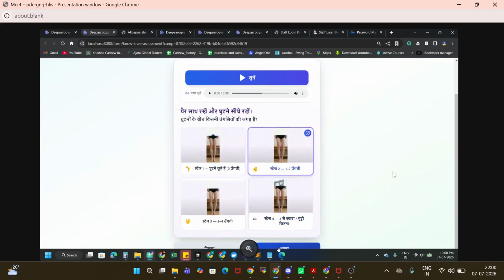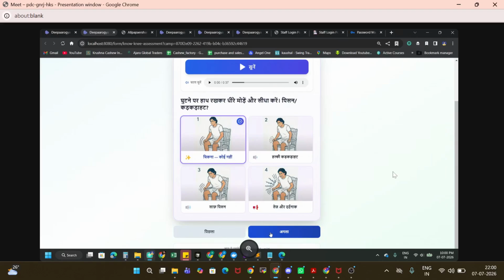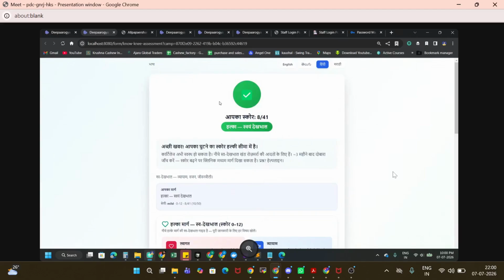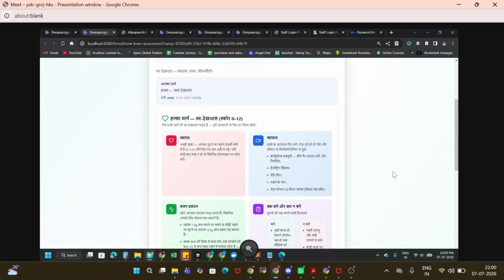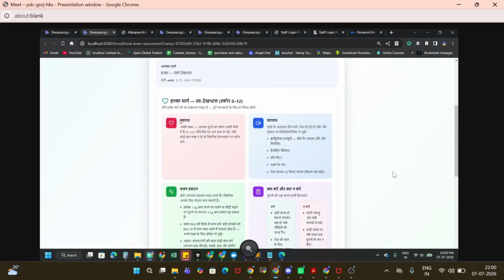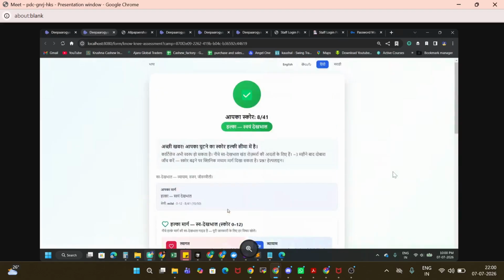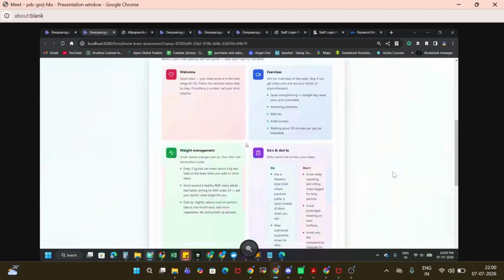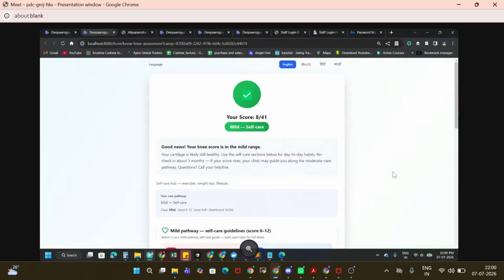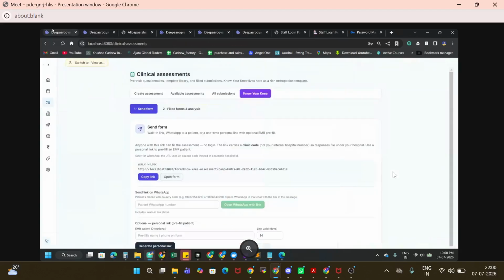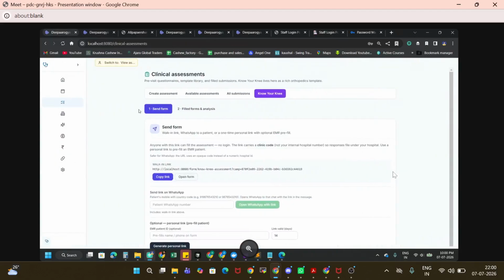Just showing you. Like this, you can see we have got a score of 8 out of 41, and it explains all the information: what the issue is, what exactly needs to be done, or when we should contact the doctor. Based upon your score you will get a recommendation, and this information is stored in our EMR. So this is one of the features.